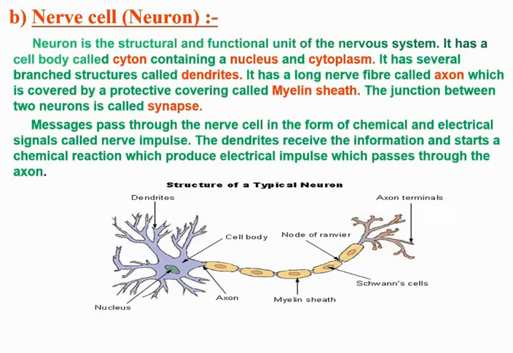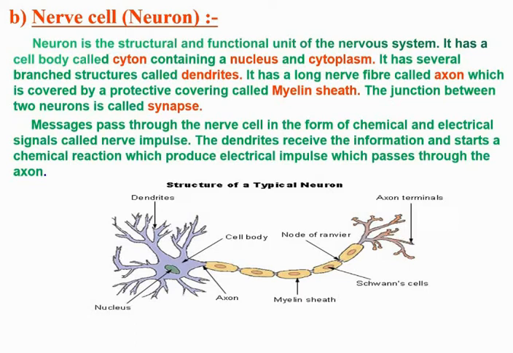Neurons are in fact the largest cell present in the human body, sometimes reaching 90 to 100 centimeter. A neuron consists of three prominent parts. Number one, cell body. Next is dendrites, in singular we can say dendron, and axon.